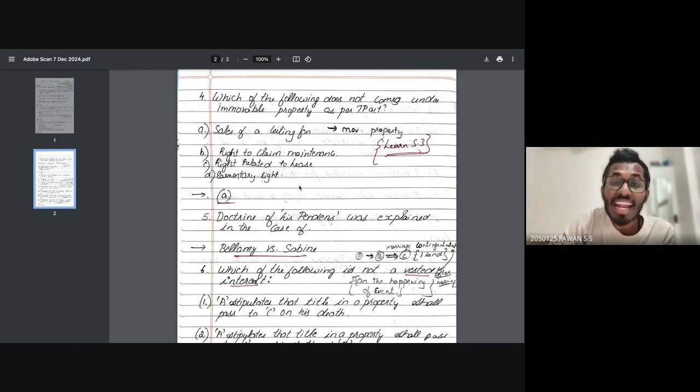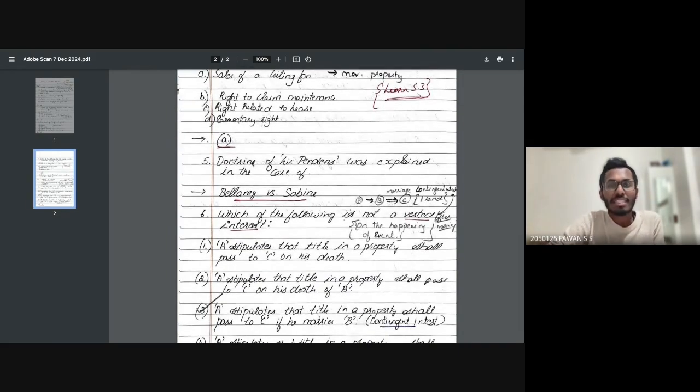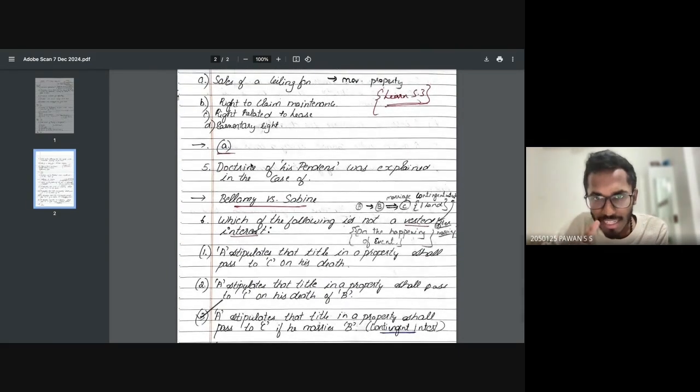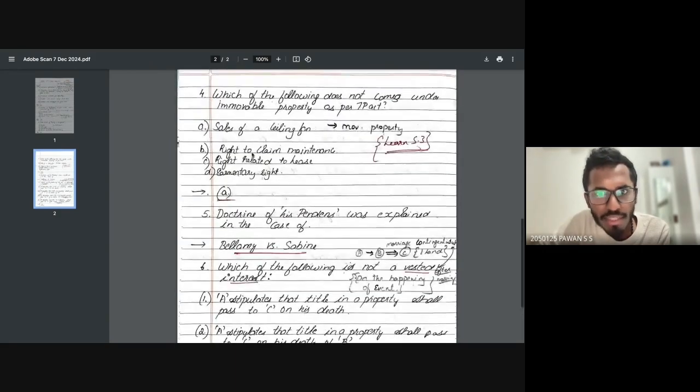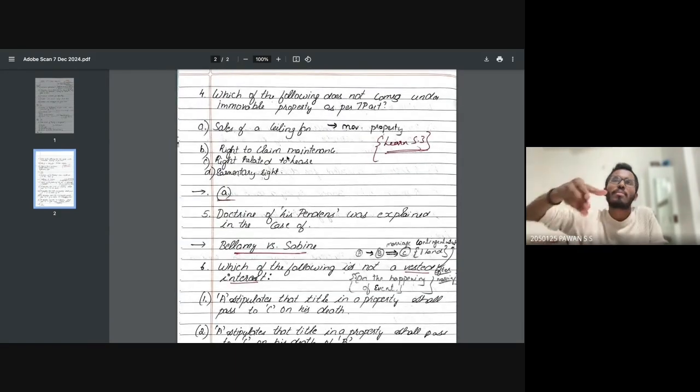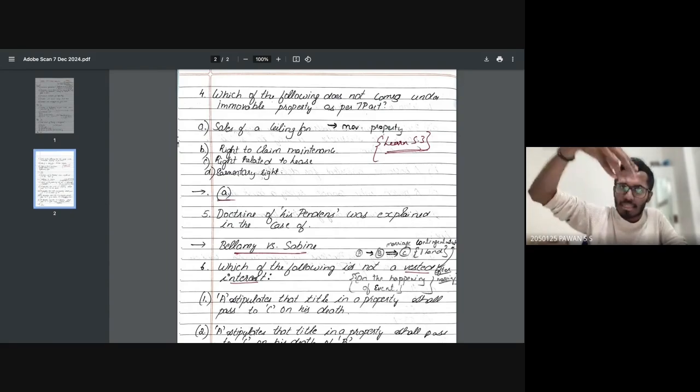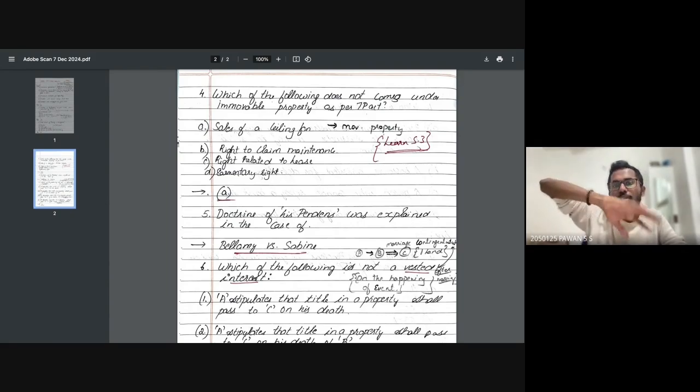Whereas the right to claim maintenance, right related to the lease, easementary rights, everything parallelly comes under the immovable property. Now, next important: easementary rights. If you have a very simple question, I hope the other options are very easy for you. Easementary rights could be about, for example, Pavan. There's Kamal's land over there, there's Pavan's land over here.